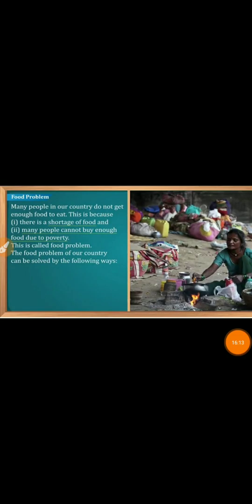This picture is clearly explaining what the condition of some people in India is. They are so poor that they do not have proper food to eat. They do not have proper places to live. They do not have proper houses. So just because of poverty they are not able to get their food.